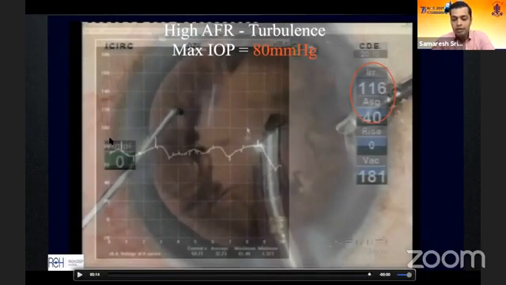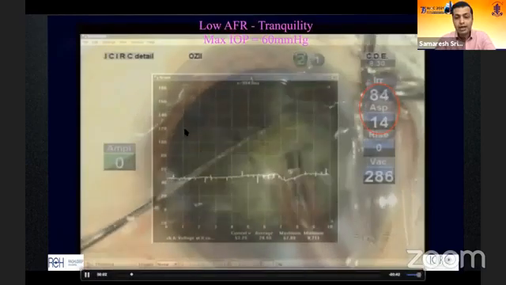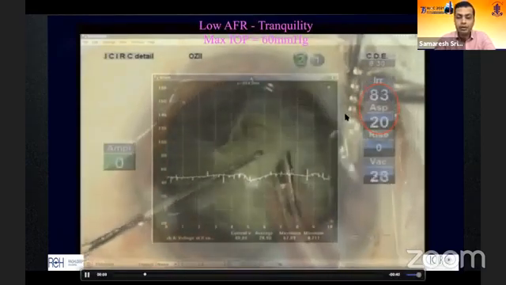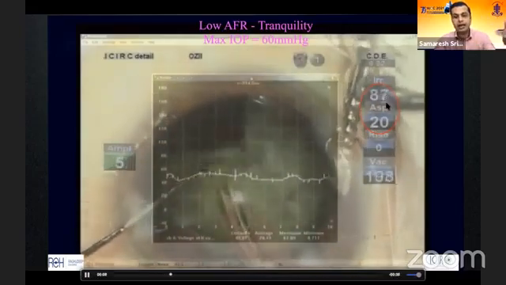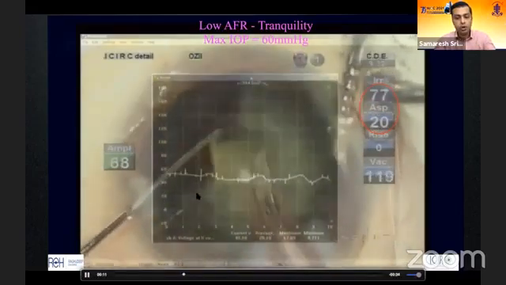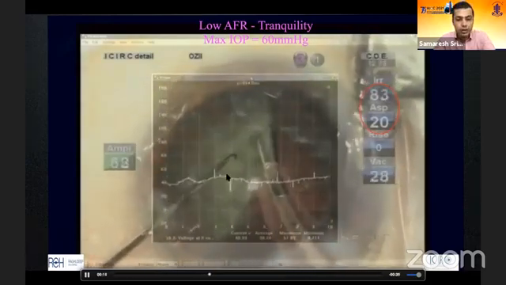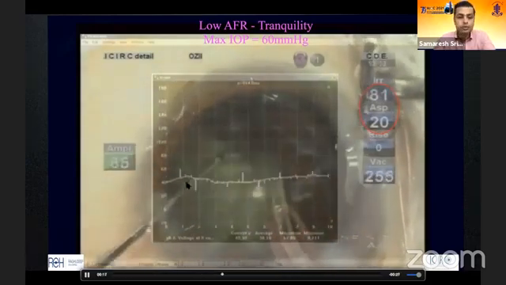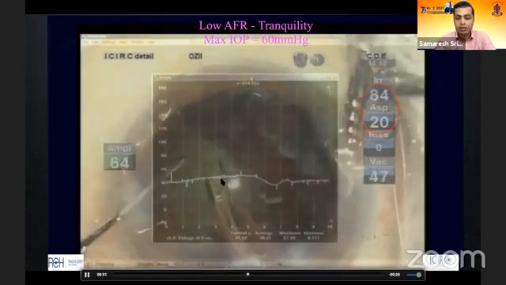And this was a study done well before the Centurion Vision System came. This study was done about 12 years back. And compare it to what we defined as a low parameter group, where we used a bottle height of about 75-80, a flow rate which was exactly half, about 20. Notice that the maximum IOP hit during this surgery was about 60 millimeters of mercury. But what is more important, there were no fluctuations and no up and down in the graph, and the graph was a tranquil graph.